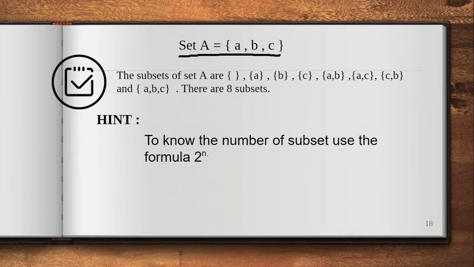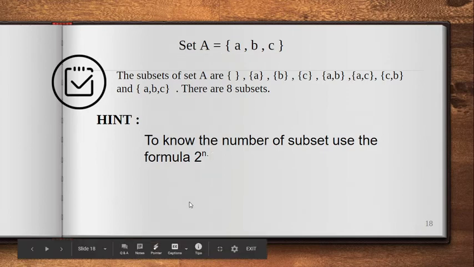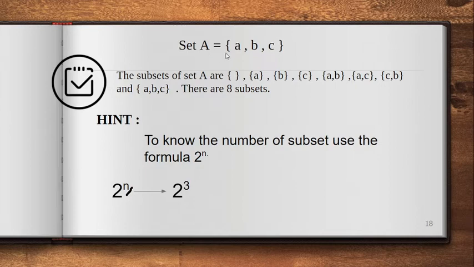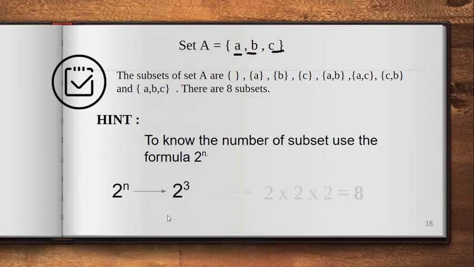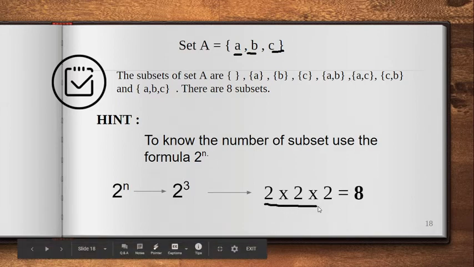Now, we will use the formula 2 raised to n, wherein our n is the number of elements given in a set. So we have here 3: 1, 2, 3. So our n is 3. 2 raised to 3. Ibig sabihin yan, 2 times 2 times 2, and that is equal to 8. Meaning to say, there are 8 subsets.